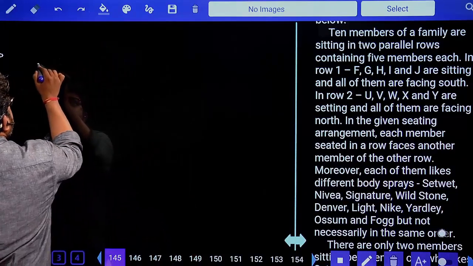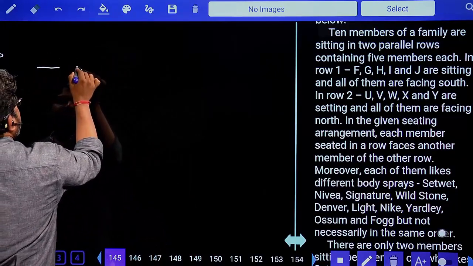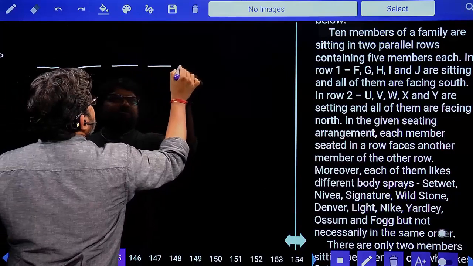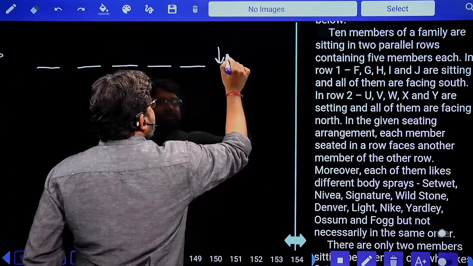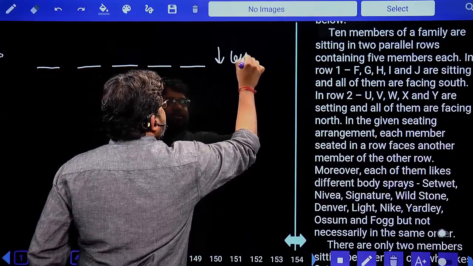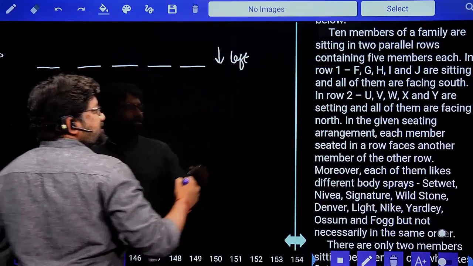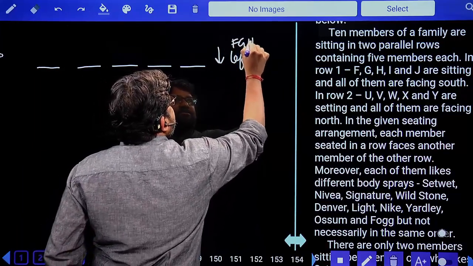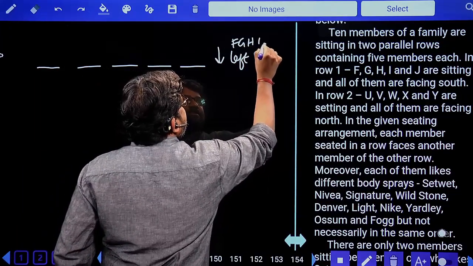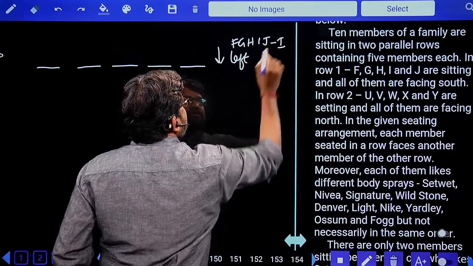Now, friends, look at this. There are 5 persons in row 1 and all of them are facing south. Please remember, when somebody is facing south, our right will be their left. And who are these people? F, G, H, I, J. And this is row 1.